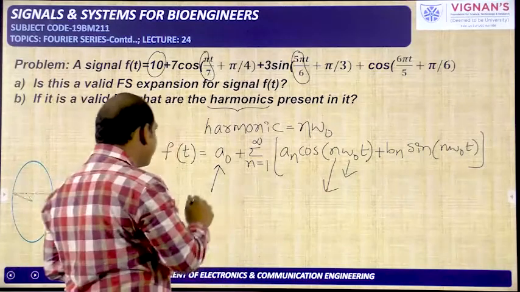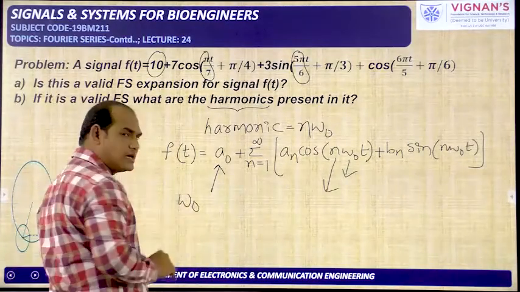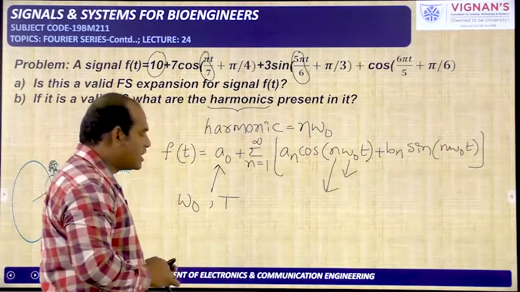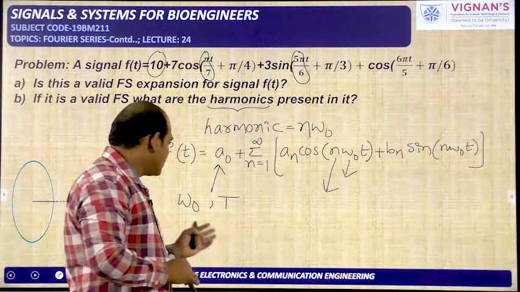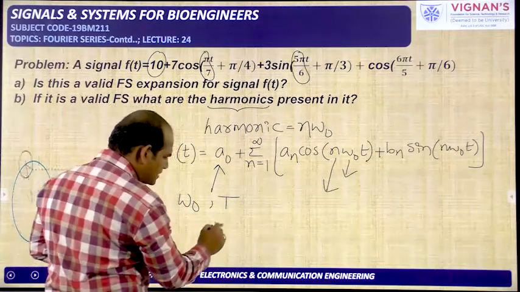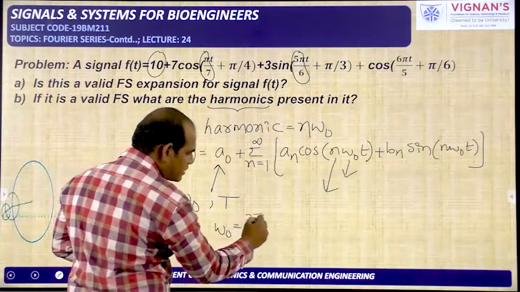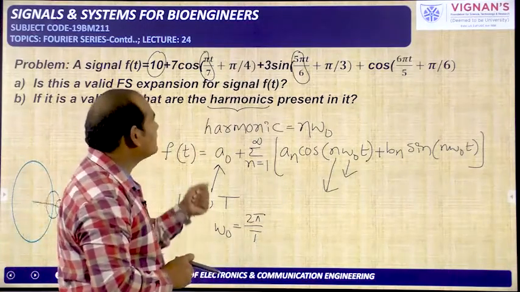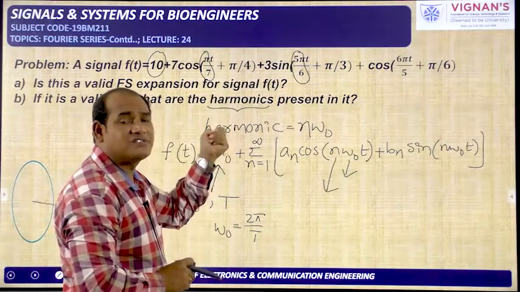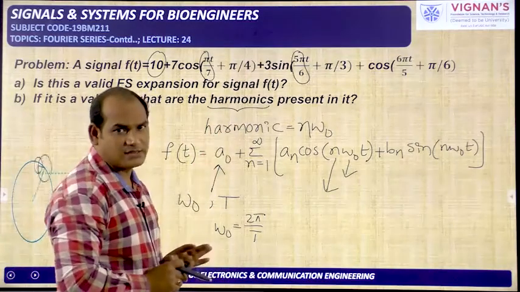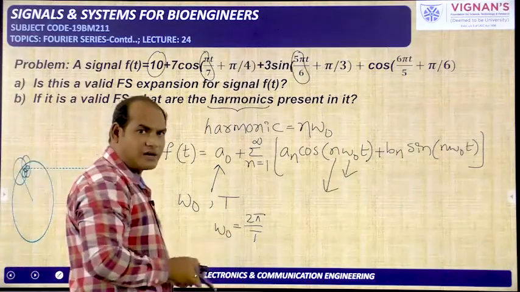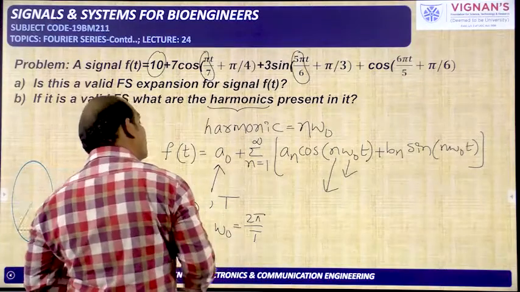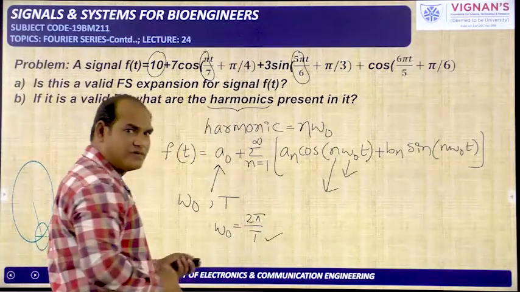First we need to know the fundamental frequency omega naught, or we need to know the fundamental time period capital T. If you know capital T, we can get omega naught from the formula omega naught is equal to 2 pi by capital T. Already we know the method to calculate the total time period of a periodic signal which is a combination of several periodic signals. According to that we need to follow. So omega naught is equal to 2 pi by T, and from this formula we can do it if we know capital T. That we will solve now.